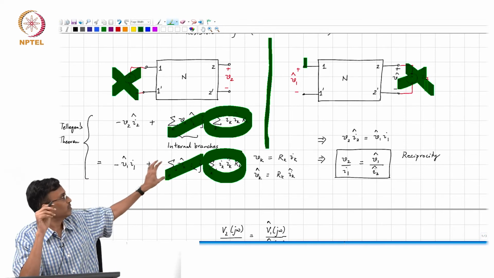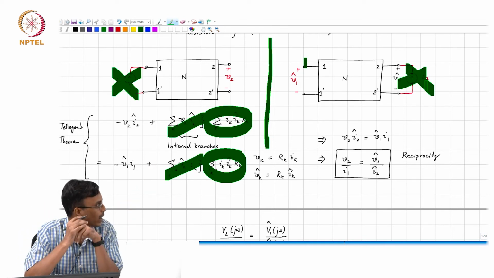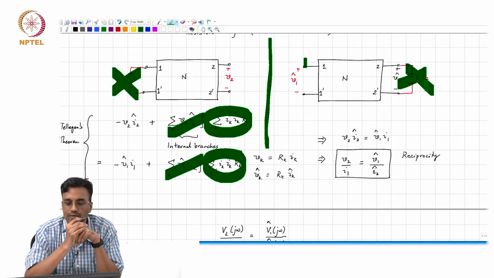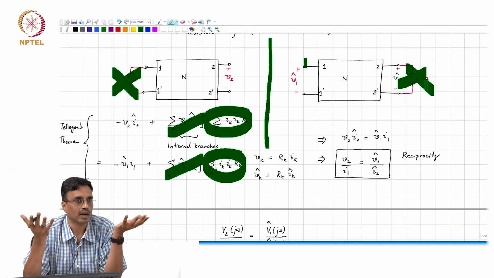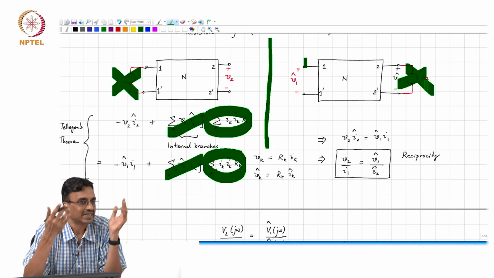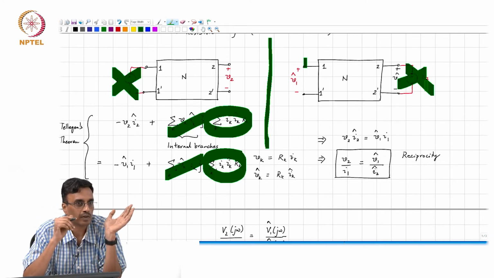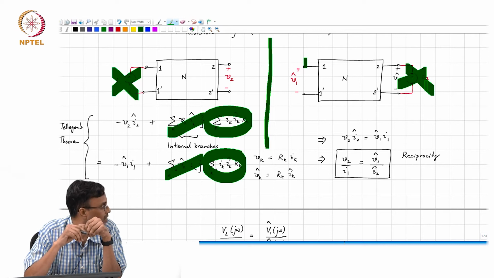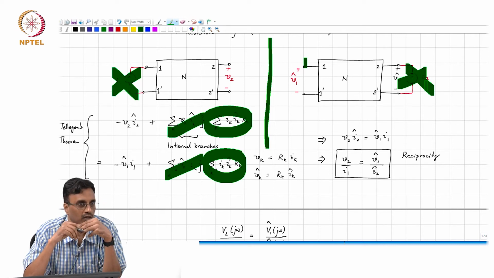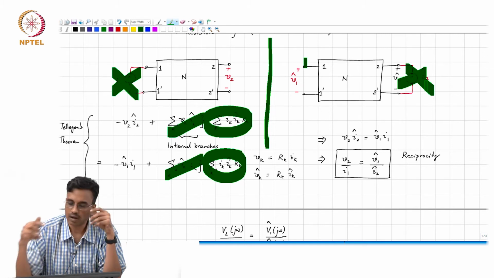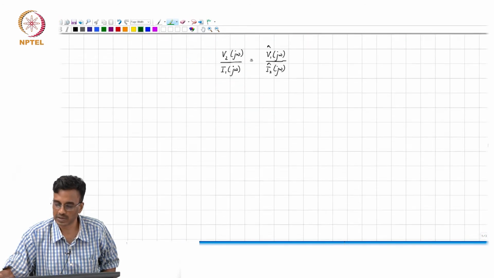So, if I remove I1 on the left and I2 hat on the right, and I look at the two pictures, what are they? It is exactly the same. So, please bear that in mind when you apply reciprocity. If the graphs of the network are not the same, then this condition will not be satisfied.